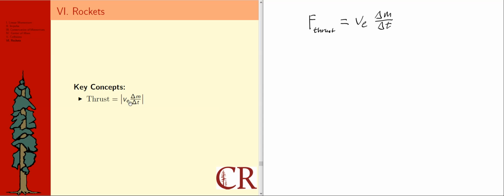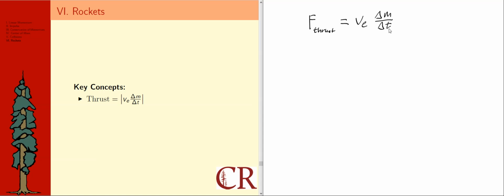If we treat the fuel that is burned and creates the exhaust, plus the rocket itself, as a closed system and apply momentum conservation to it, that's where this expression for the thrust force comes from. Part of that momentum of the exhaust is the velocity or speed that it has, and that's what V sub E is. It's the exhaust speed or exhaust velocity.